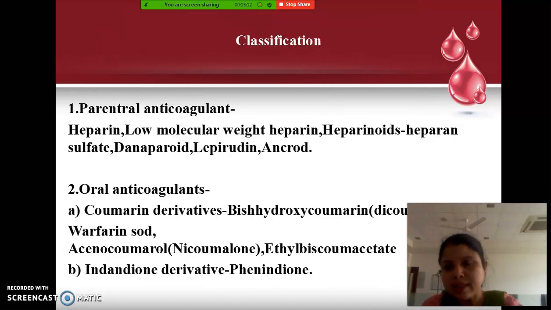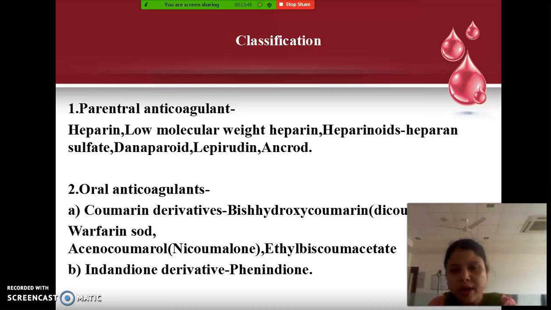If you see the classification of anticoagulant agents, they are basically of two types. One is parenteral and one is oral. As all of you know, in parenteral anticoagulants, which is the major drug? Heparin. Heparin is also available in the form of low molecular weight heparin. Heparinoids: what is heparinoid? It is actually heparan sulfate, danaparoid, lepirudin and ancrod. So these are the parenteral anticoagulant agents. Out of these, we will concentrate on heparin.